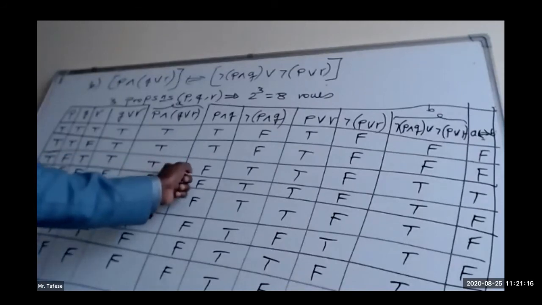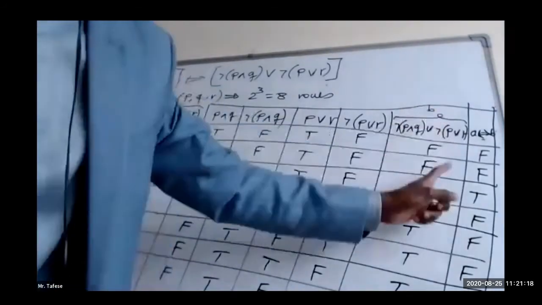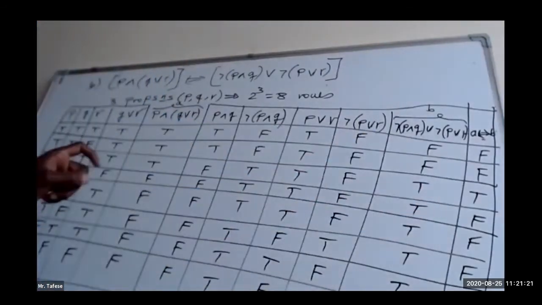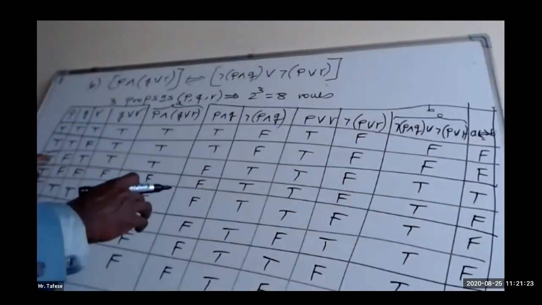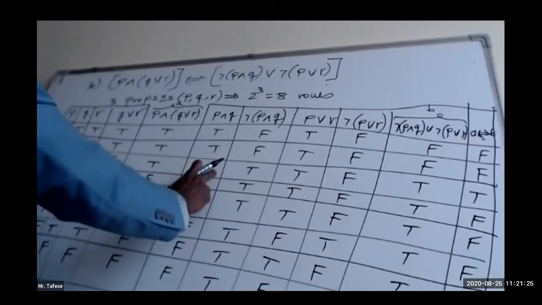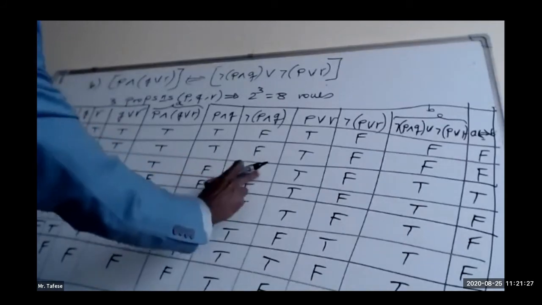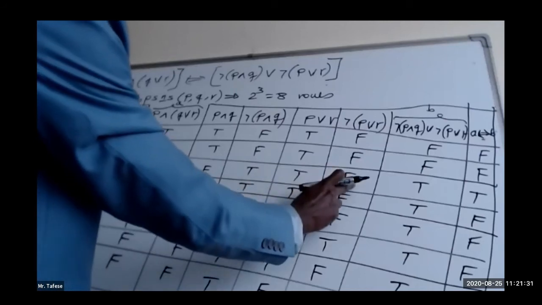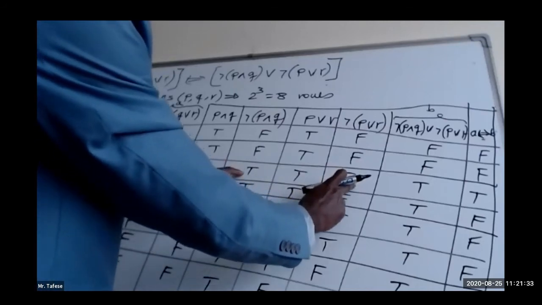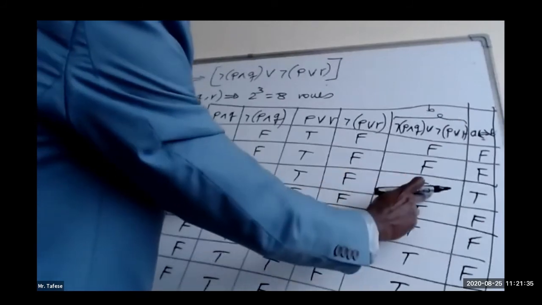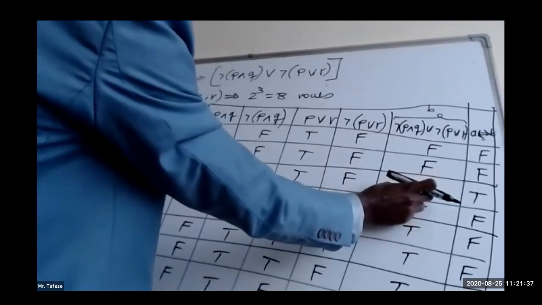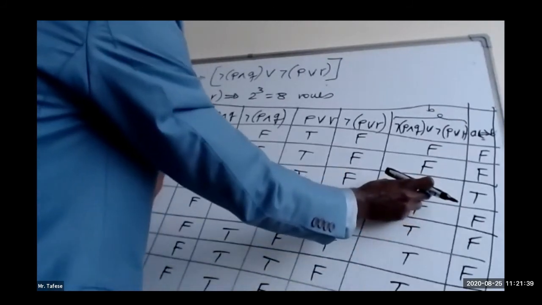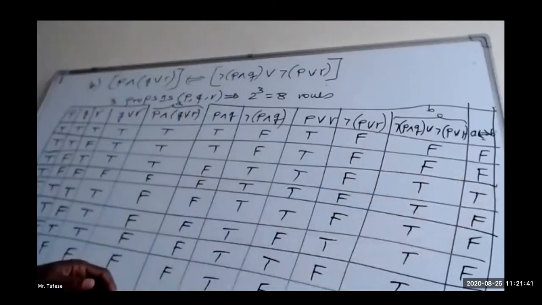What about in case of B? P and Q is already false. Negation of false is true. P or R is true, its negation is false, so true or false is true. So this one is surely true. True implies true will be true.